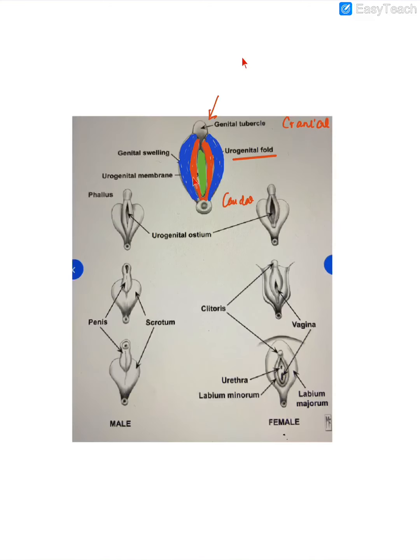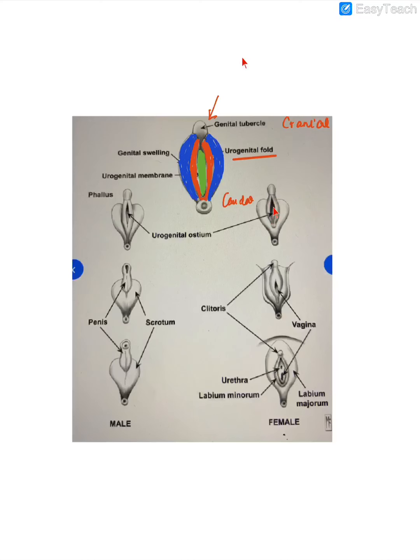So this part, this red fold, this genital tubercle will become the phallus, this urogenital fold will become the penile urethra, and the genital swelling will become the scrotum. Now in the absence of dihydrotestosterone, this will become a female type. So this genital tubercle, in the absence of dihydrotestosterone, will form the clitoris.